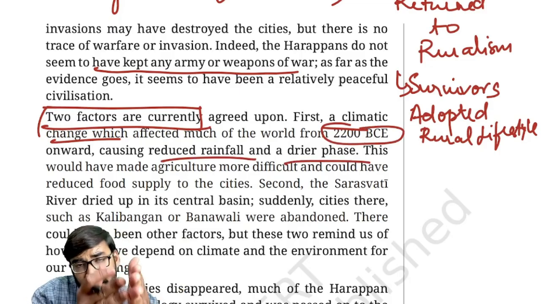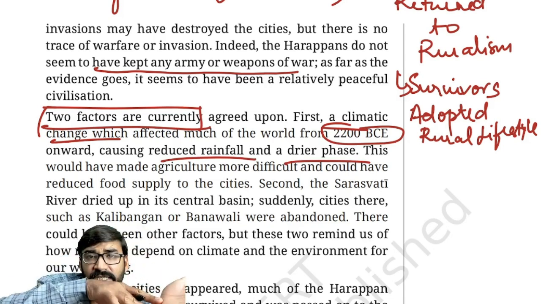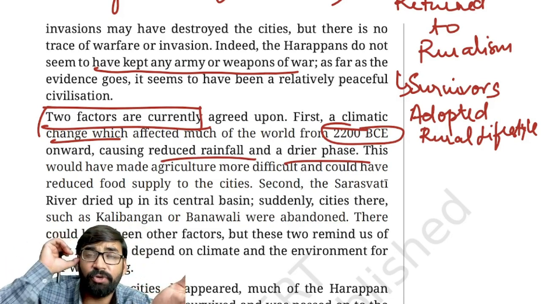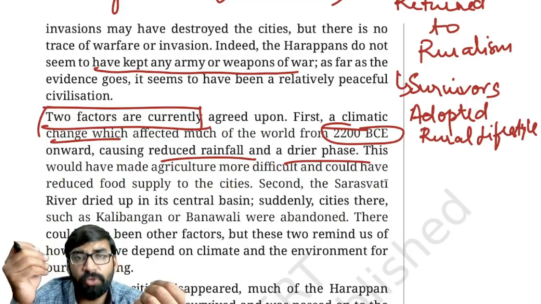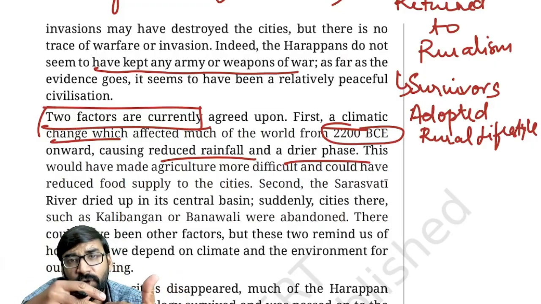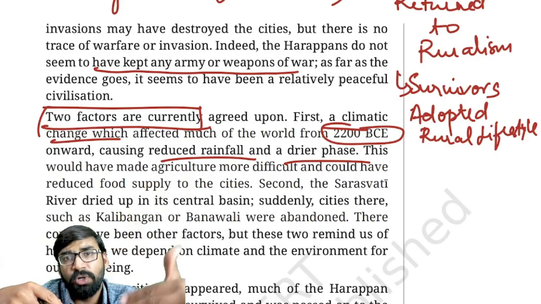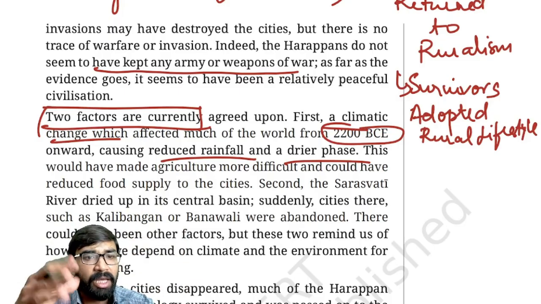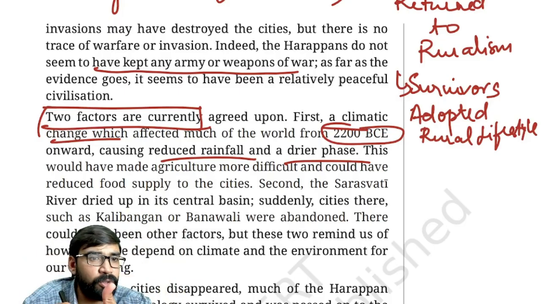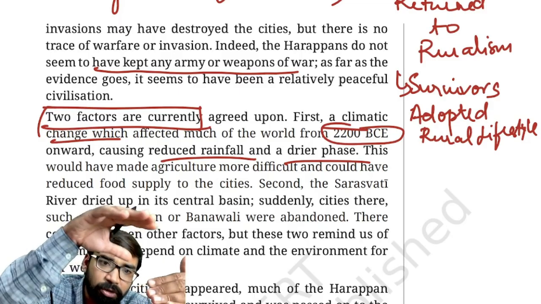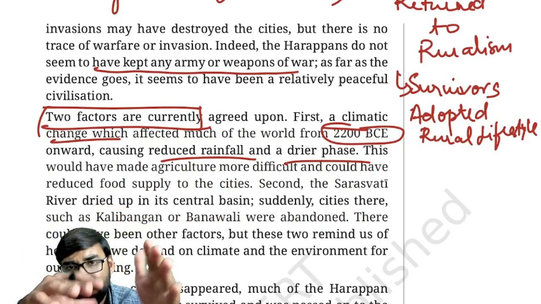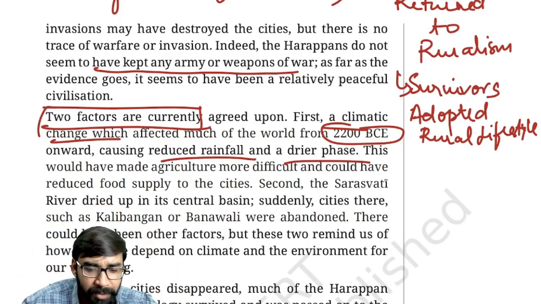Civilizations created near rivers depend on rainwater, so if rain is reduced, the rivers decline. If rivers decline, agriculture declines, the economy declines, and in this way the whole civilization declines.